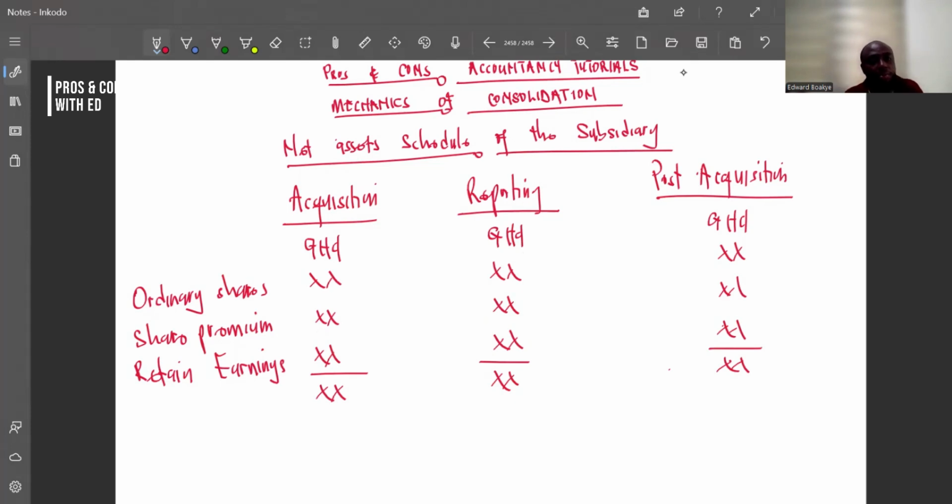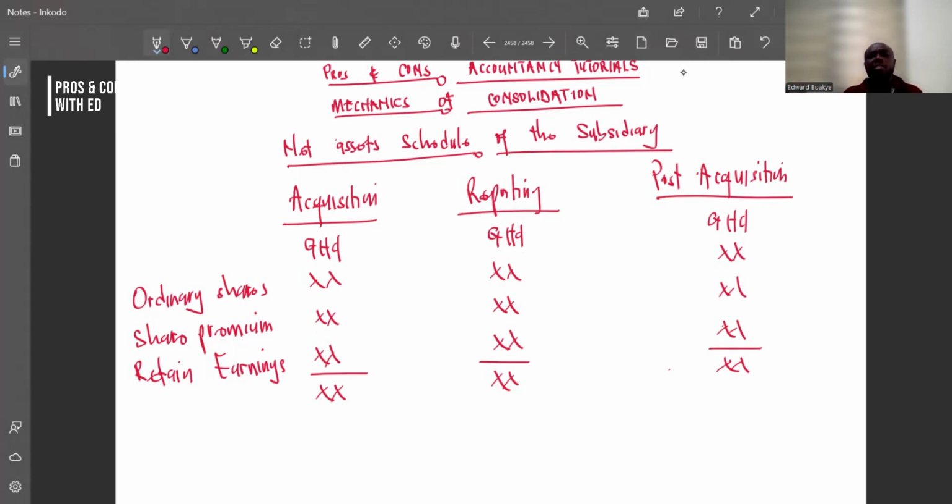The same share premium will be there at acquisition and at reporting. It's not all questions that you are going to get share premium. There are some questions you will not get share premium. And for those writing the professional paper, sometimes it's even difficult for you to get share premium, right? Most of the questions don't bring what we call the share premium.